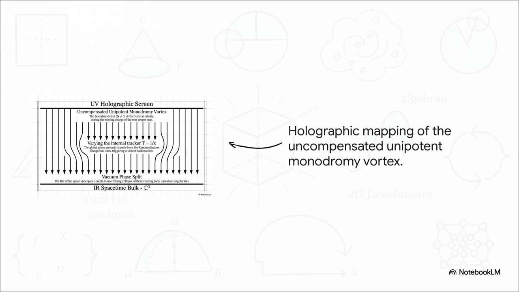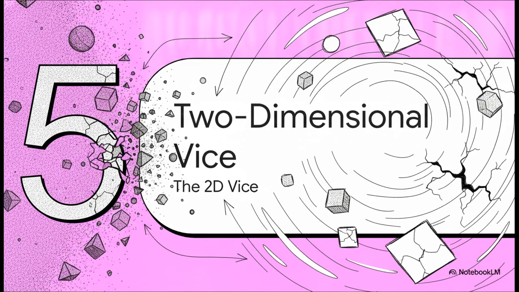Because the 3D space has unbounded degrees of freedom at the boundary, this defect just drifts freely. As you vary the internal tracker, this global phase anomaly travels down the renormalization group flow lines and violently fractures the 3D IR bulk, causing a multi-to-1 phase split without ever creating a local singularity. Finally, part 5, the two-dimensional vice.